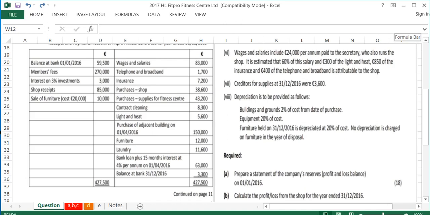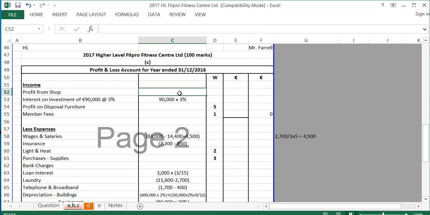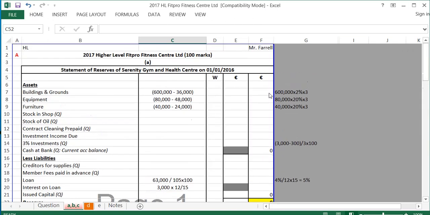Hi, the question we're going to have a look at today is the 2017 Higher Level Service Firm question. The first thing we're asked to do in this question is to prepare a statement of the company's reserves on the 1st of the 1st, 2016. To do this, we're going to have to get the assets and the liabilities at the start of the year. So, first of all, we're going to have to get the assets.